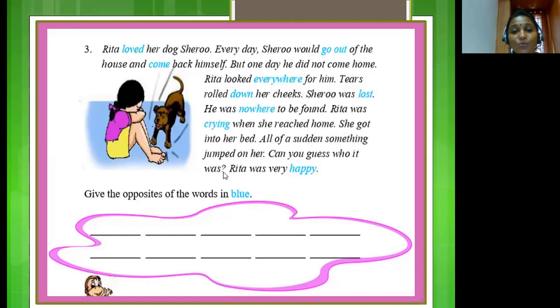Now let's find out what needs to be done here. Give the opposites of the words in blue. Children, in this passage, you must have noticed some words which are given in blue. Isn't it? They are highlighted. Children, here you don't have to write the entire passage. You just need to look for the highlighted words, the words which are given in blue, and write down their opposites in the space that is provided here.